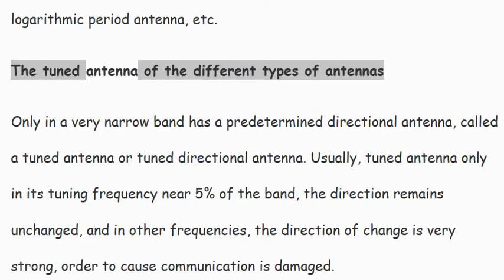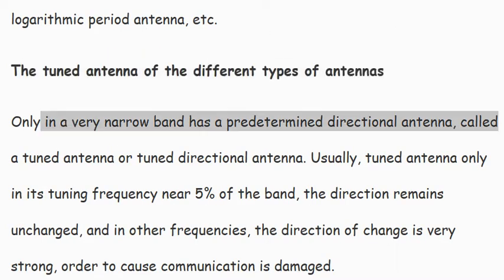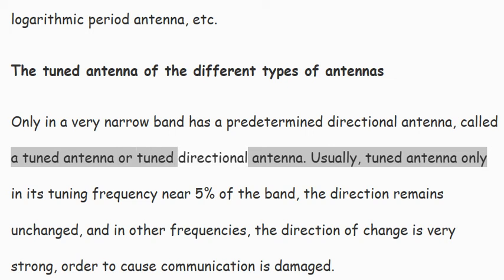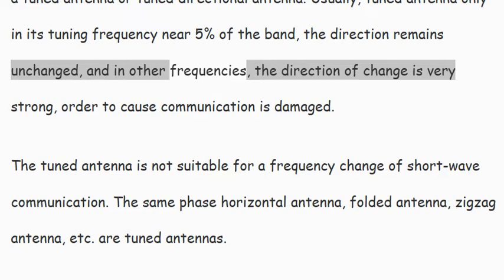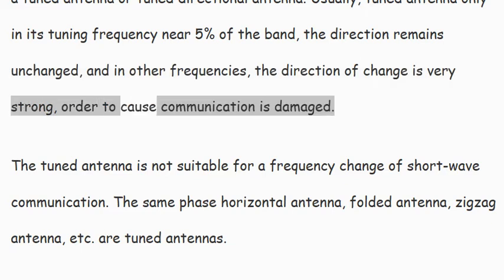The tuned antenna, of the different types of antennas: an antenna which only in a very narrow band has a predetermined directional pattern is called a tuned antenna or tuned directional antenna. Usually, a tuned antenna keeps its direction unchanged only within about 5% of the band near its tuning frequency, and at other frequencies the direction changes very strongly, causing communication to be damaged.